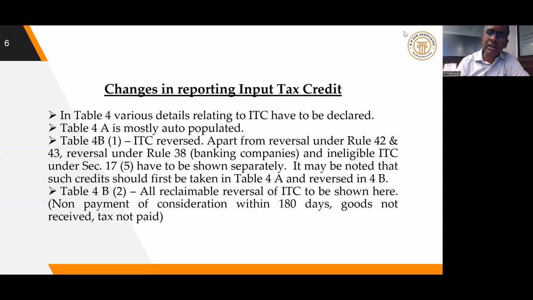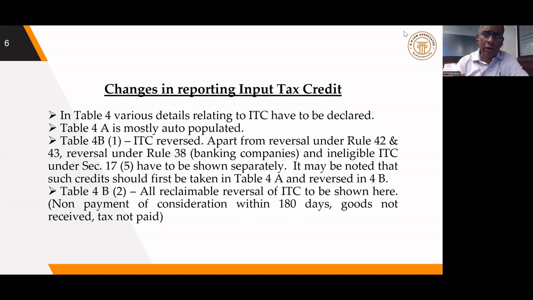But as and when he makes the payment to the supplier, he can take recredit. He can reclaim the credit. So this is a reversal which is temporary in nature, which can be claimed once again. That is one example. Similarly, I have got an invoice.